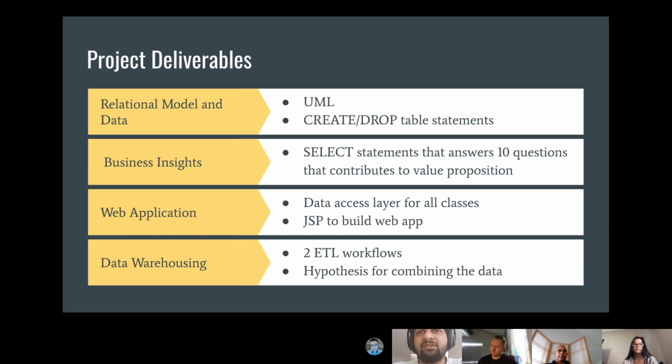Our final deliverable was creating a data warehousing workflow. The most challenging part in this section, I think, was coming up with a hypothesis. Creating the workflow was pretty simple, but I think it will be really helpful for us in the future to understand how such workflows take place. Overall, the project was a really good learning experience for every one of us.